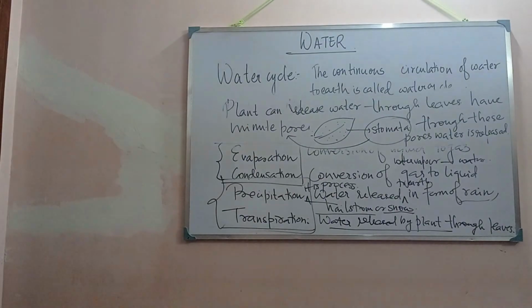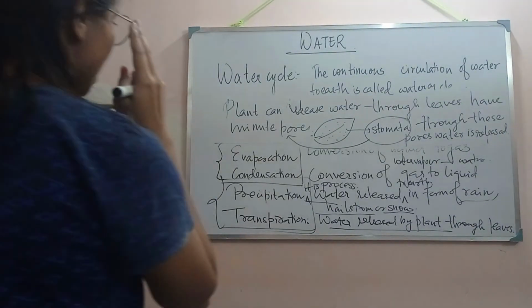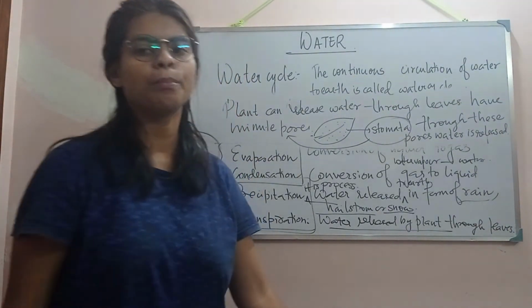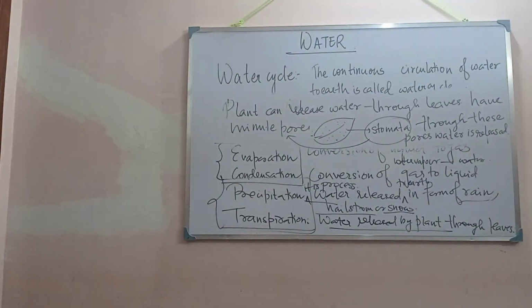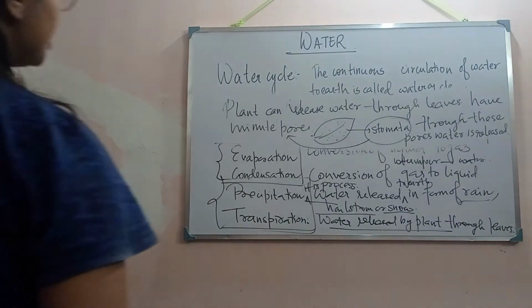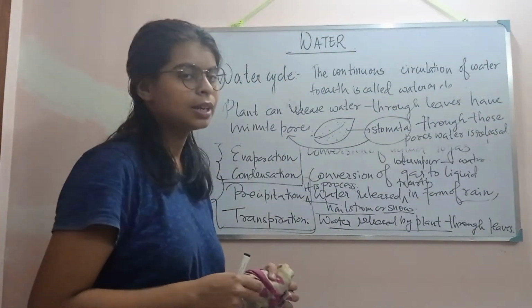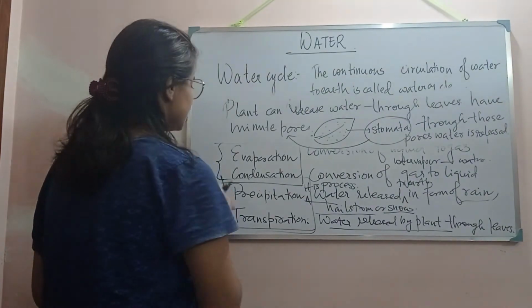So we have understood what is transpiration, what is evaporation, what is condensation, and that each and every process is very important for maintaining the temperature and humidity of the earth.